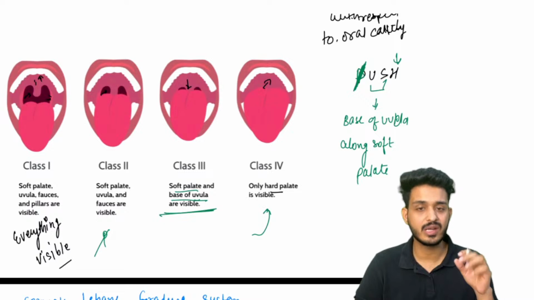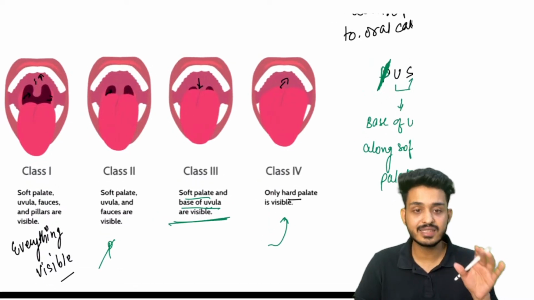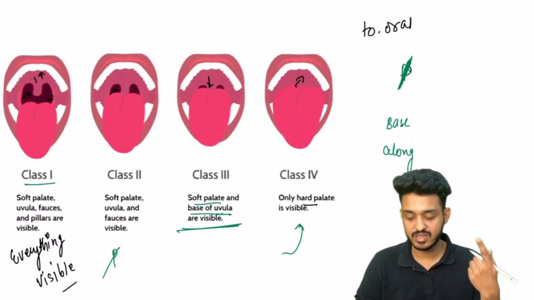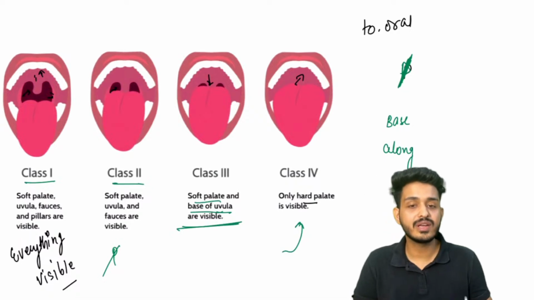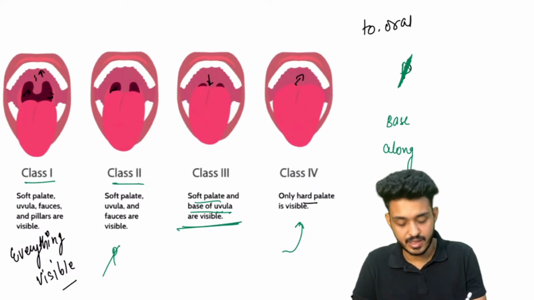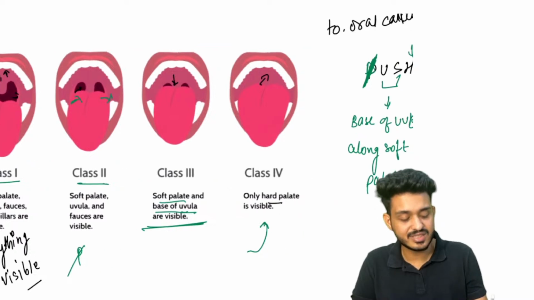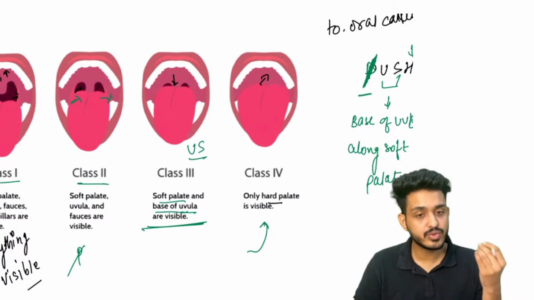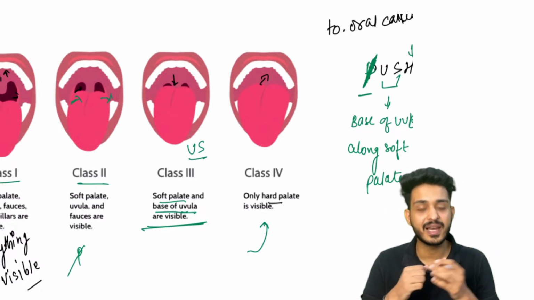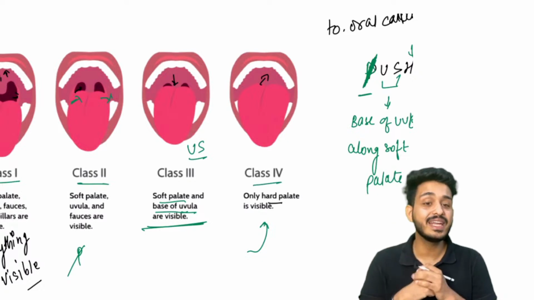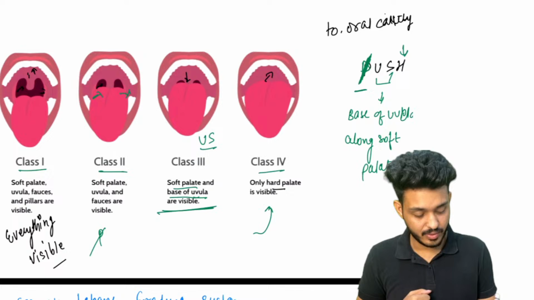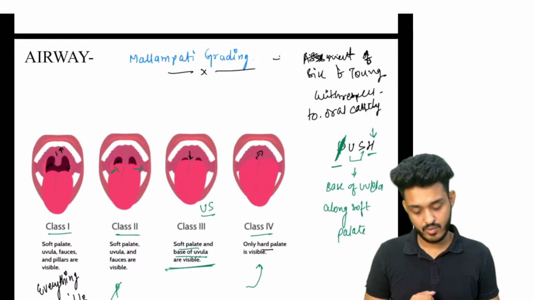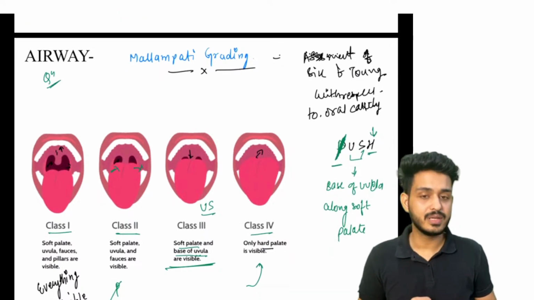So just remember the mnemonic, because this question has been asked twice or thrice in the examinations. So class 1 will be everything visible. Repeat with me, class 1 everything visible. Class 2, what will not be visible? Your pillars will not be visible, so just remove the P. Class 3, just remember U and S together, that means the base of the uvula will be visible along with the soft palate. Class 4, only and only the hard palate will be visible. So just remember the mnemonic PUSH and your question will be done. Very, very important question. They have asked this question multiple times.